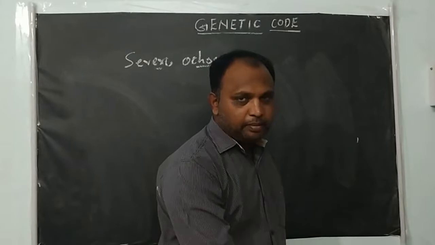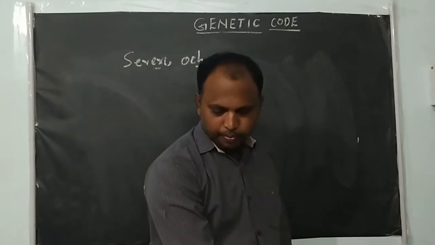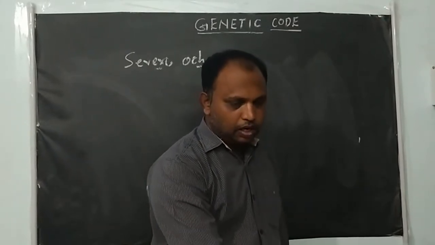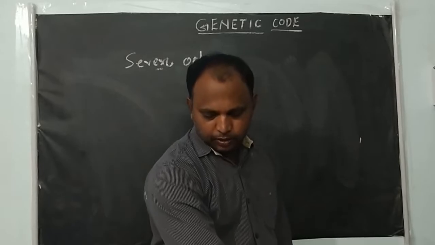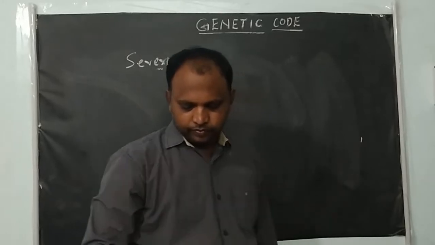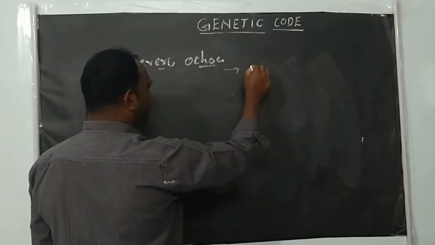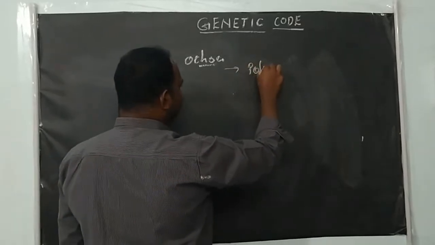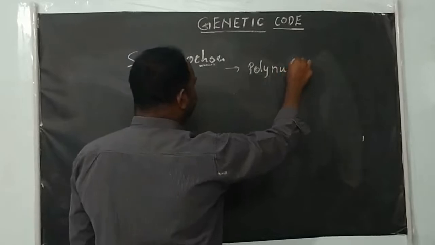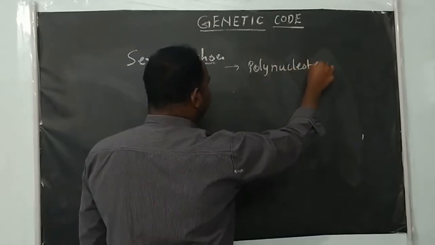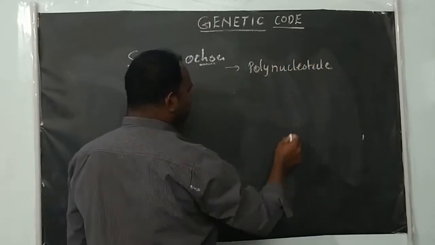The enzyme is called polynucleotide phosphorylase.